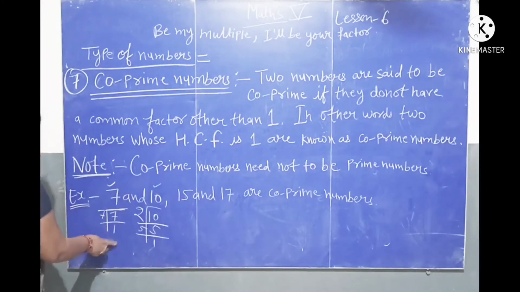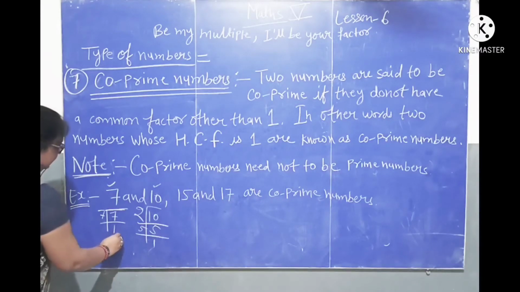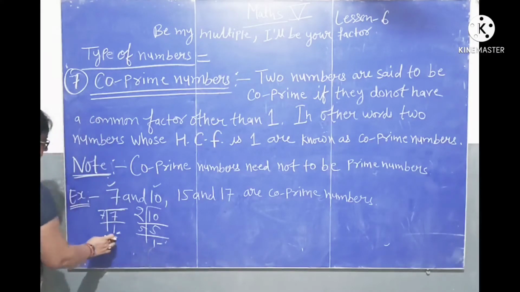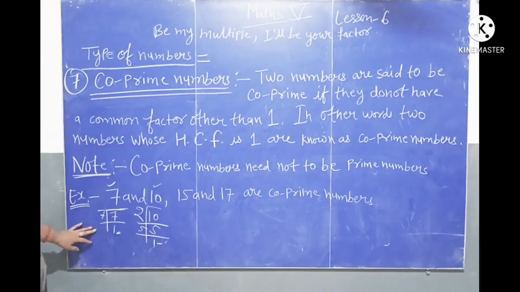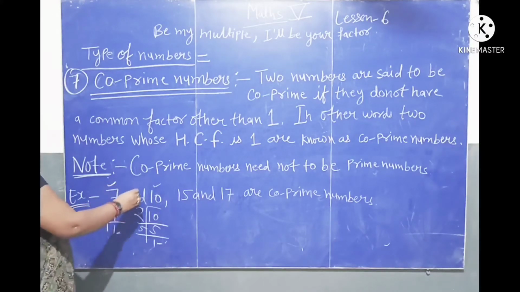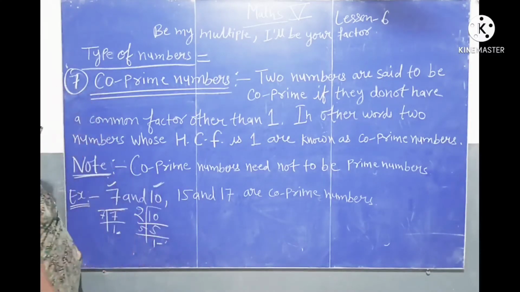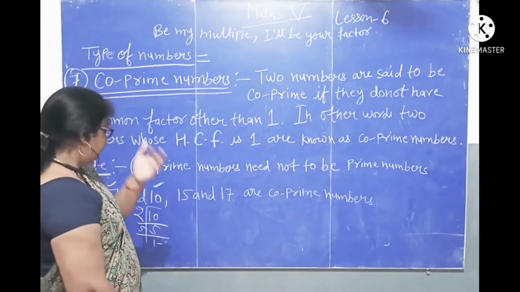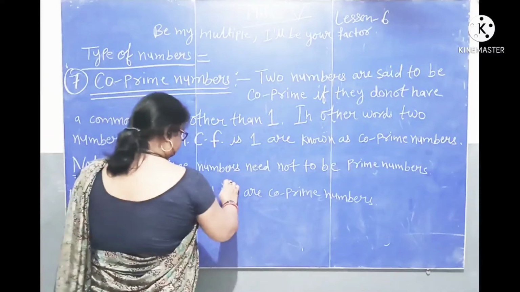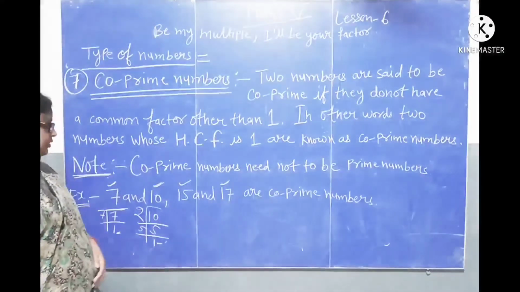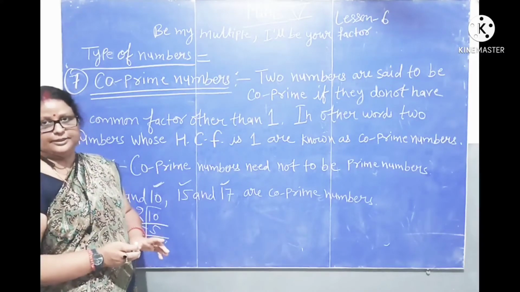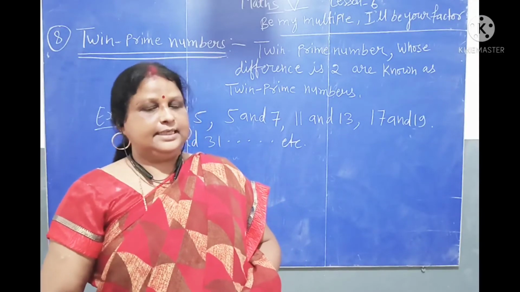So these numbers have only one common factor, only number 1. These numbers have only 1 as a common factor. So they are co-prime numbers. But one number is a prime number and the second number is a composite number. Next, second, 15 and 17. 15 is a composite number and 17 is a prime number. So these numbers also have only number 1 as a common factor. Let's see the next number.